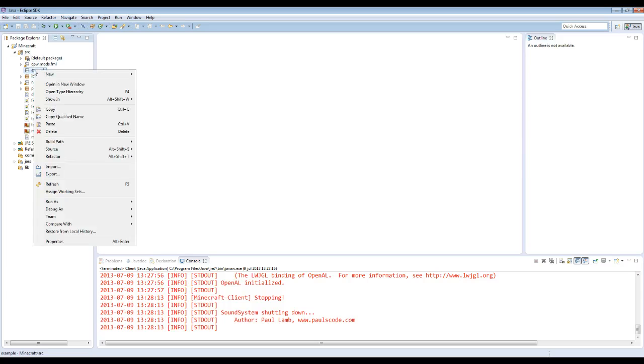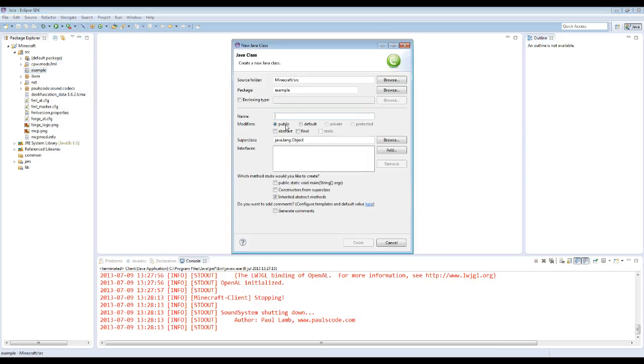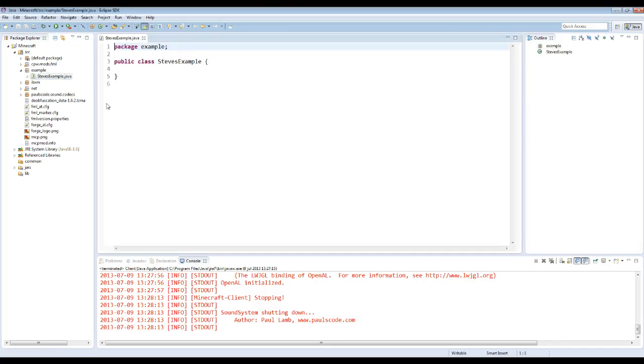Okay, so inside here I want to create a class. So what should I call this class? Well, this is going to be my mod, and the mod I've decided to be called Steve's Examples, so it might make sense to call it Steve's Example there. Okay, finish that, and here we go. So it's created something for us. It told it in the code, this is the package example, and then we have public class Steve's Example and nothing more. Let's take a closer look.